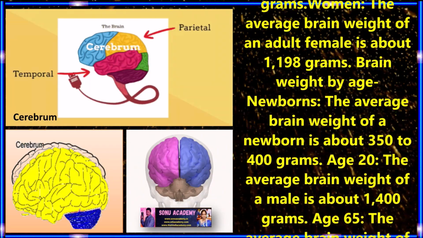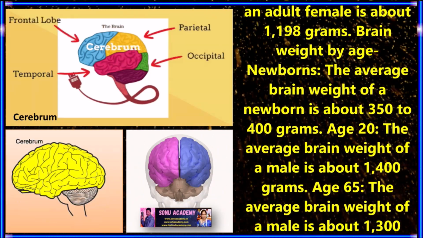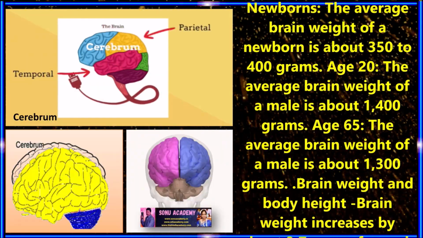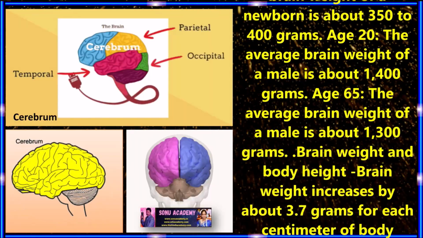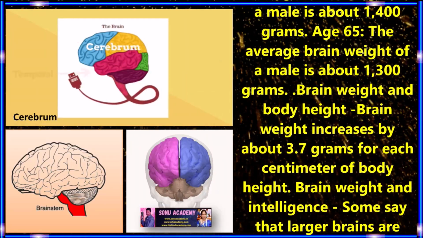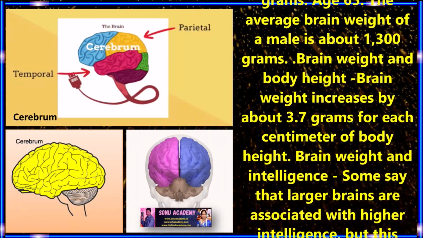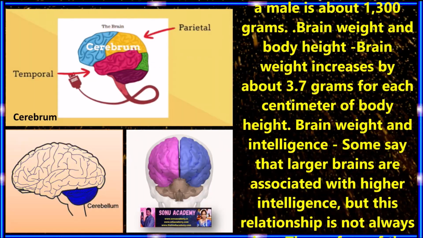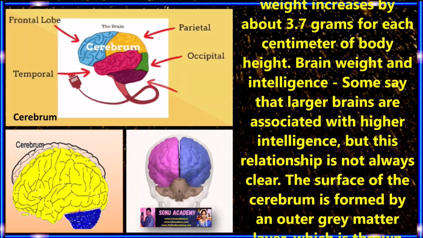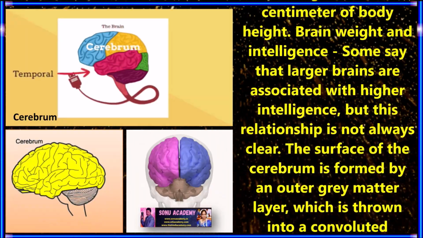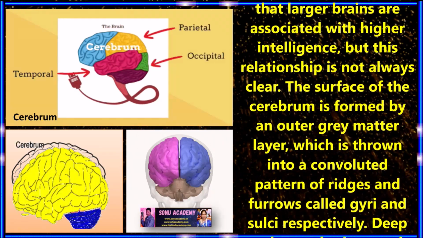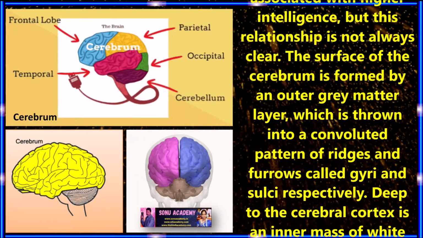The average brain weight of a newborn baby is about 350 to 400 grams, and at the age of 20, the brain weight of a male is about 1400 grams. At 65, the brain weight of a male is about 1300 grams. With body height, the brain weight increases about 3 to 7 grams for each centimeter of body height. Now, brain weight and intelligence. Children, some say that larger brains are associated with higher intelligence, but this relationship is not always clear.